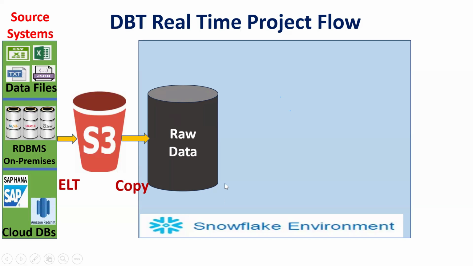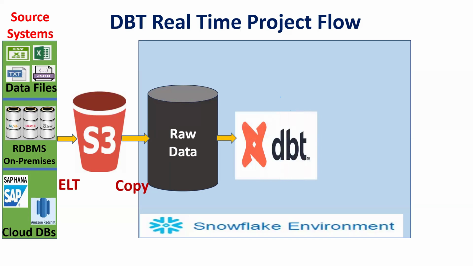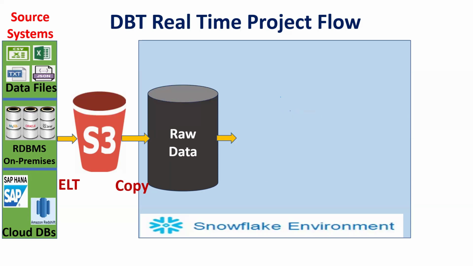Now tell me, we are loading raw data, then transformed data. Raw data, same table data. Now we're getting the same table data. Next one, what should we go for? Raw data. Now who will come into the picture? If I want to transform it, who will come into the picture? DBT. Tell me, is DBT involved in any extraction part? No. Loading part? No.